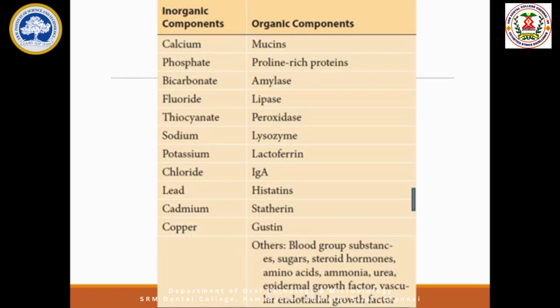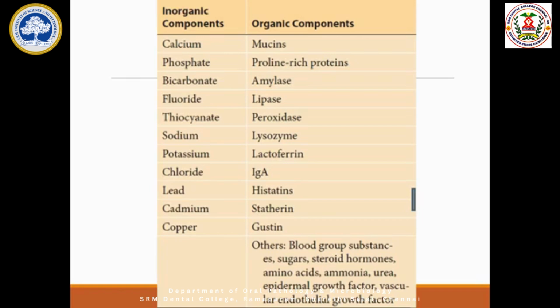Then we have sodium, chloride, potassium. These are very important for the routine functioning of the body. They will be present in the blood as well. Whenever the body loses fluid due to vomiting and diarrhea, the doctors will rehydrate our body with sodium and chloride.